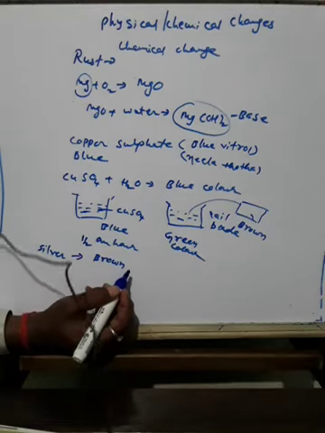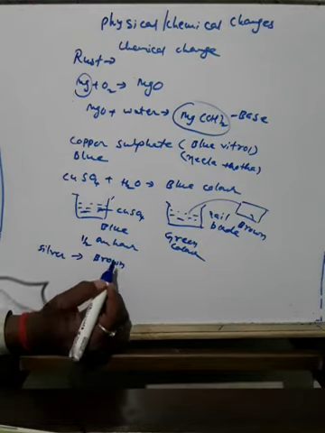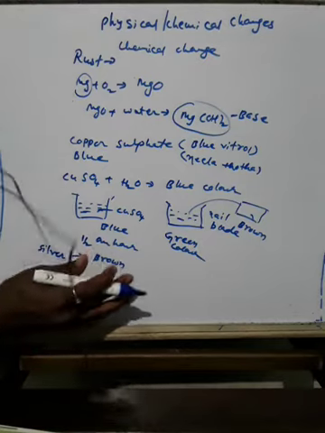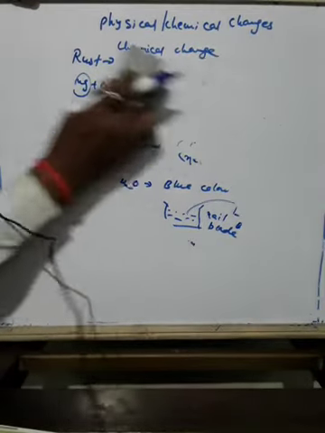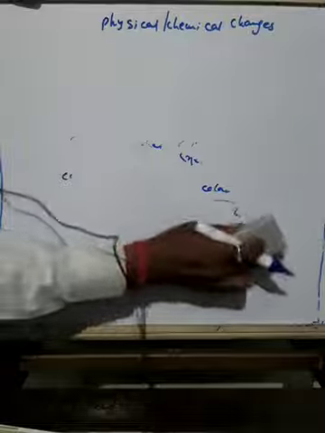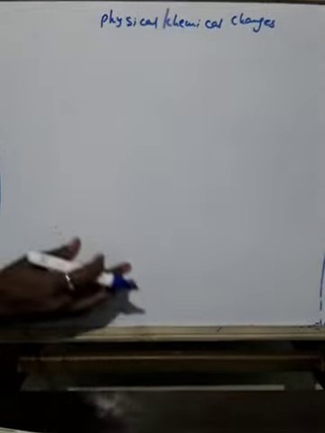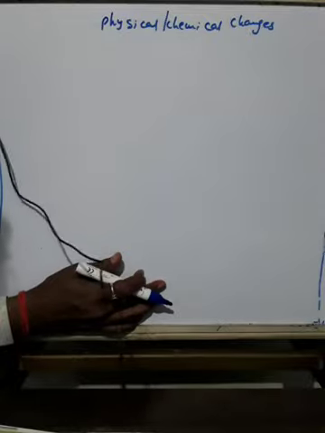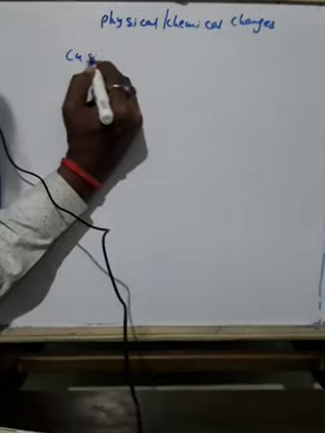The changes that you notice are due to a reaction between copper sulfate and iron. So there is a reaction between copper sulfate and iron; they undergo a reaction. The change of color of the solution from blue to green is due to formation of iron sulfate. Actually what happens? Copper sulfate is blue color.